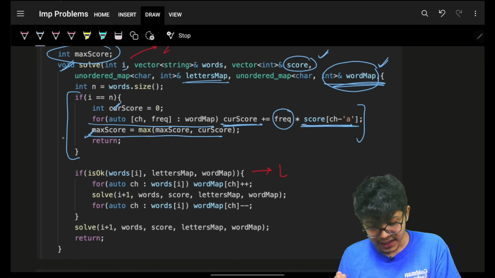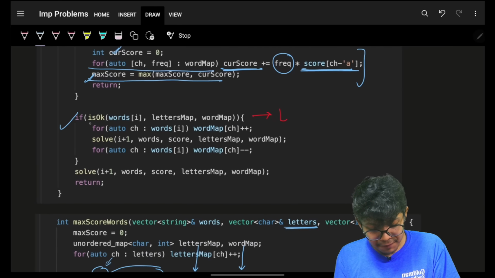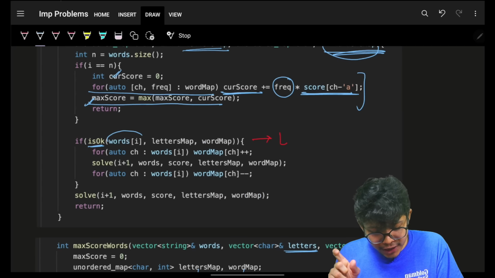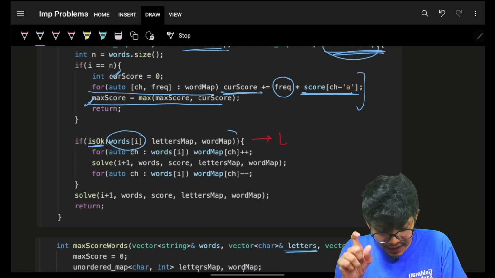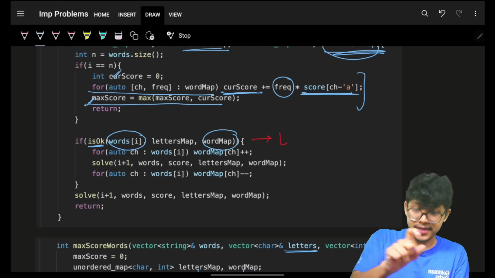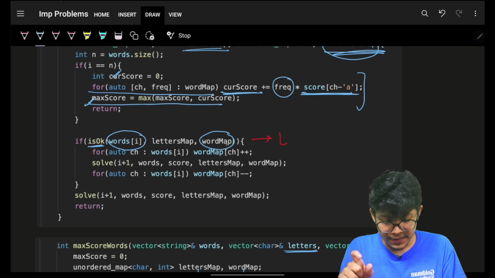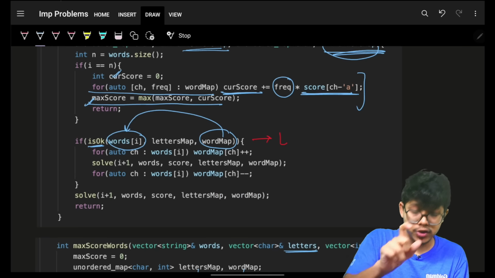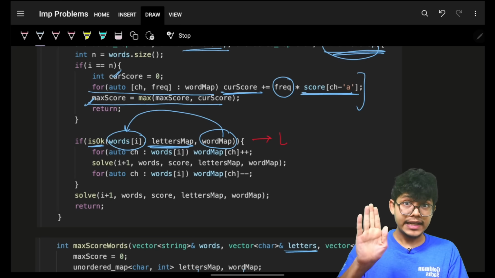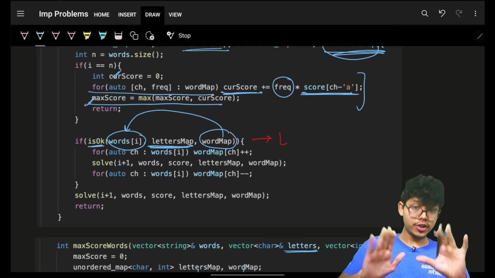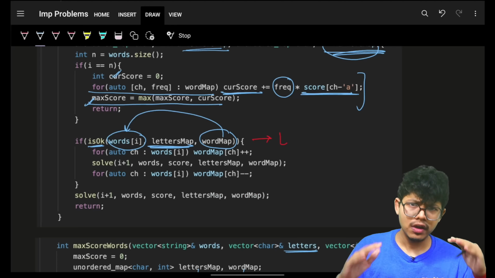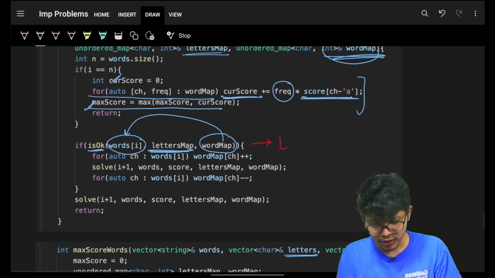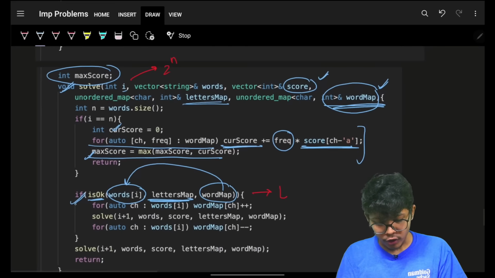Okay, my base case is done. When I'm trying my recursion, I will check if it is okay. For checking, I'm checking if I incorporate my current words of I in the existing subset, which is the existing word map. If I'm incorporating a new word, which is words of I, the letters map should be maintained. I should not exceed my threshold. I also have a limit. I also have an ego. That ego should not be exceeded, right? That is what I will check. Again, this is called pruning.